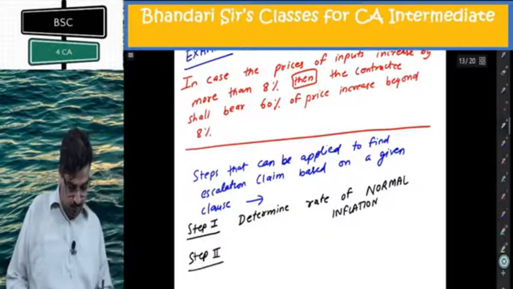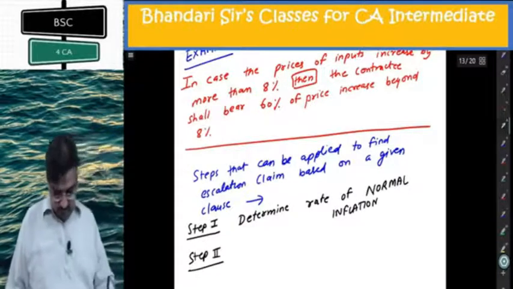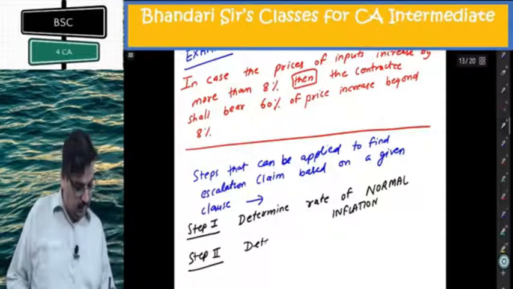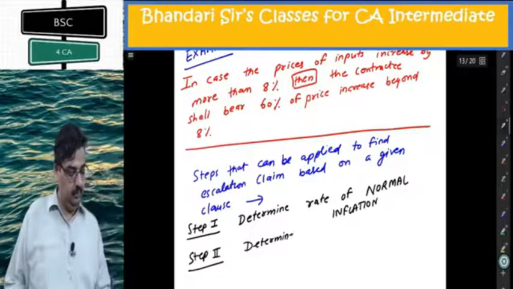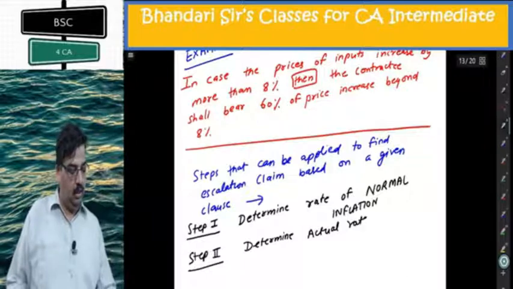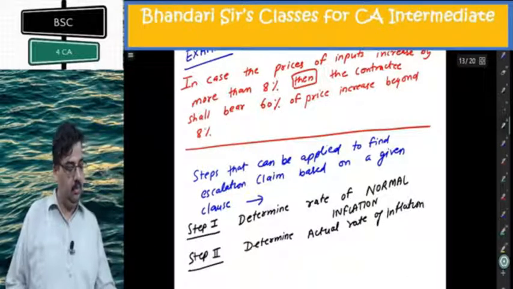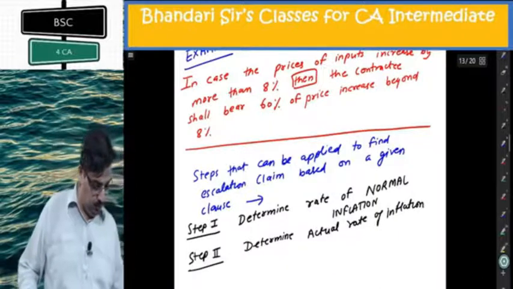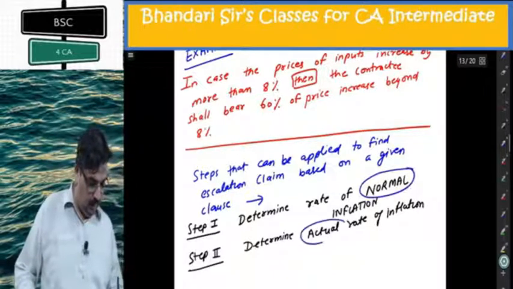Step 2: Determine the actual rate of inflation. It will be given to you. Normal, then actual.